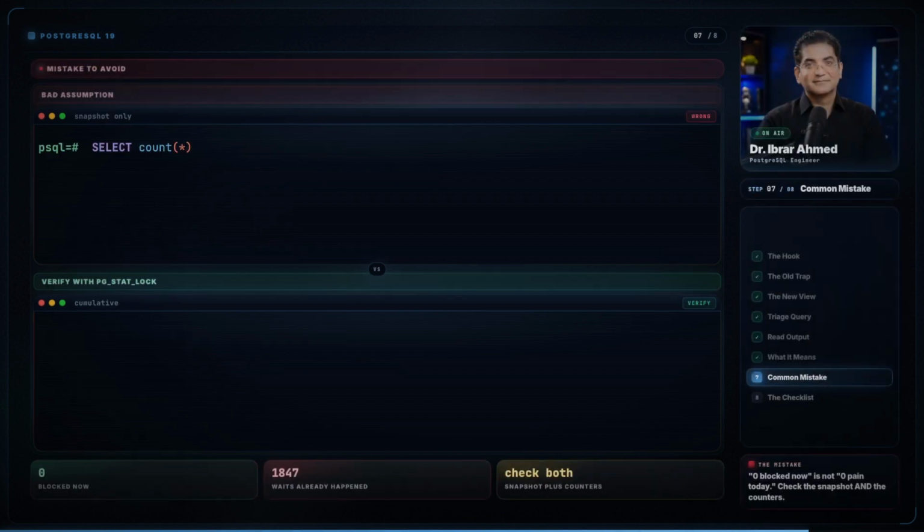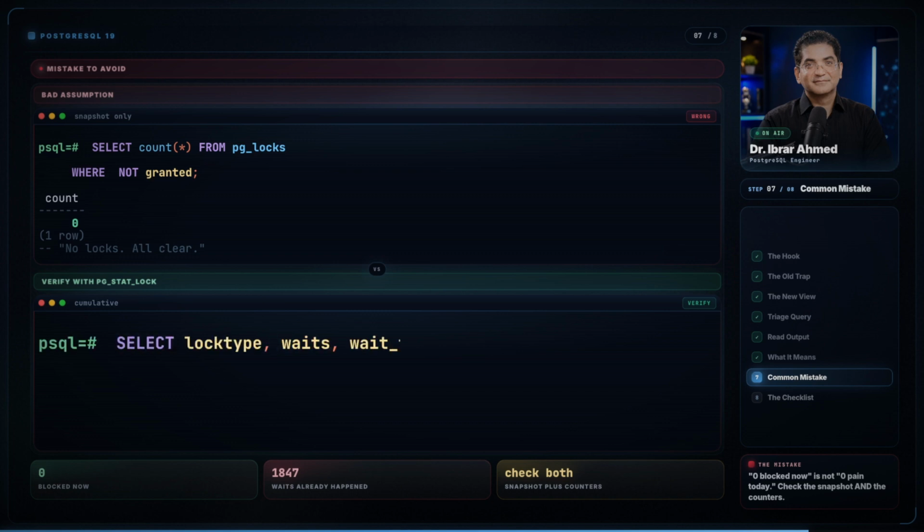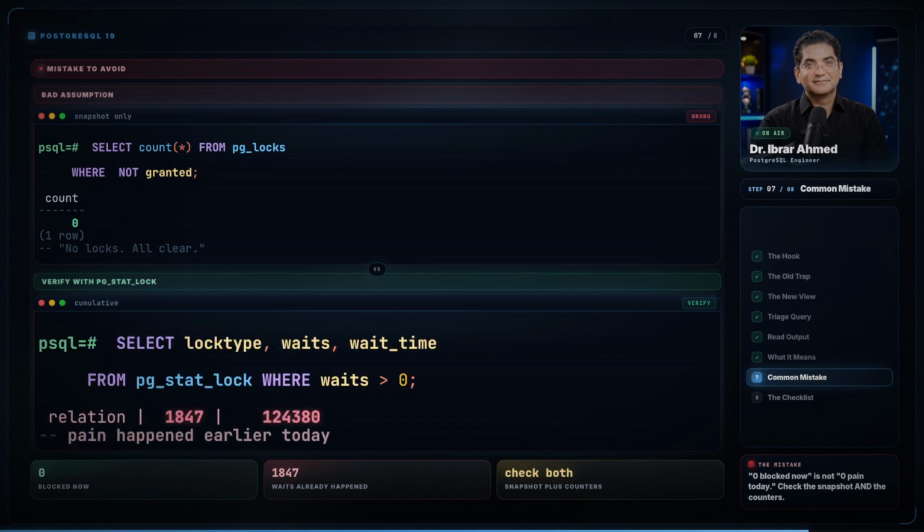And here is the mistake that closes tickets too early. pg_locks where not granted returns 0, so someone says all clear and moves on. But 0 blocked right now does not erase 1800 relation waits from an hour ago. Check the snapshot and the counters.